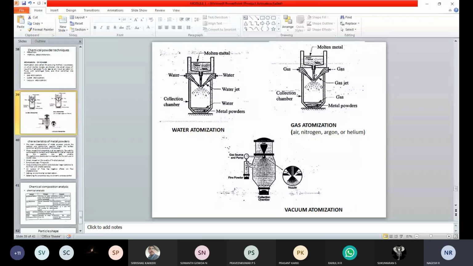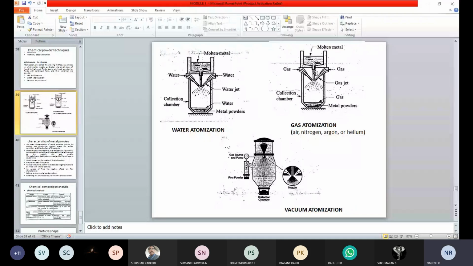So as soon as it is coming into the collection chamber, from both ends we are going to pass the gases. These gases may be air, nitrogen, helium, or argon. These things should be carried out in a closed chamber only, because there may be chances of chemical reaction with the other external environmental gases. It may lead to impurities or defects. So in order to avoid that, we are going to carry out this process in a closed chamber itself.